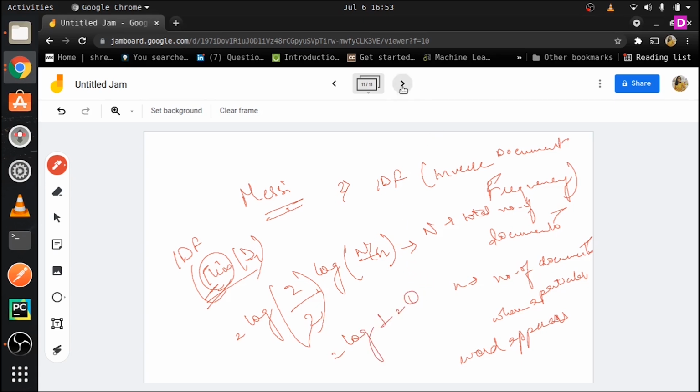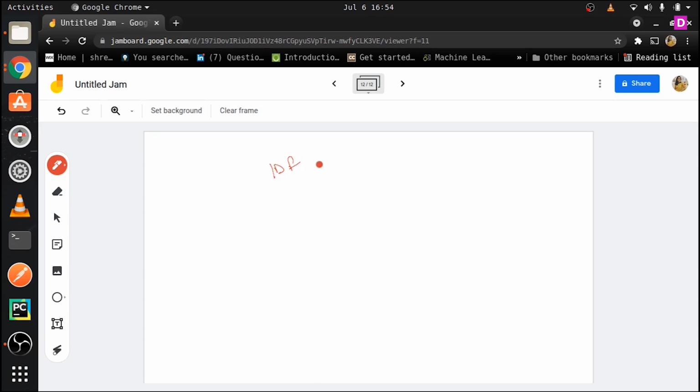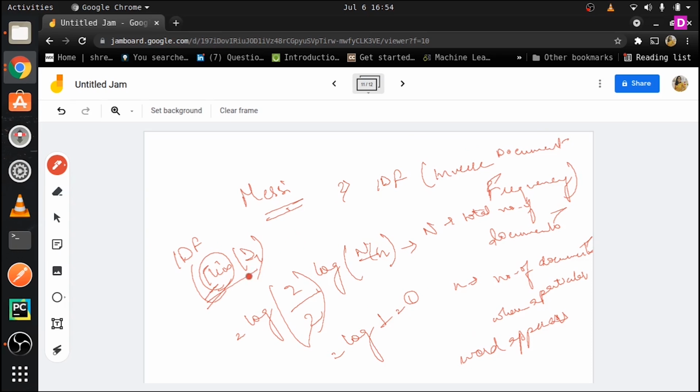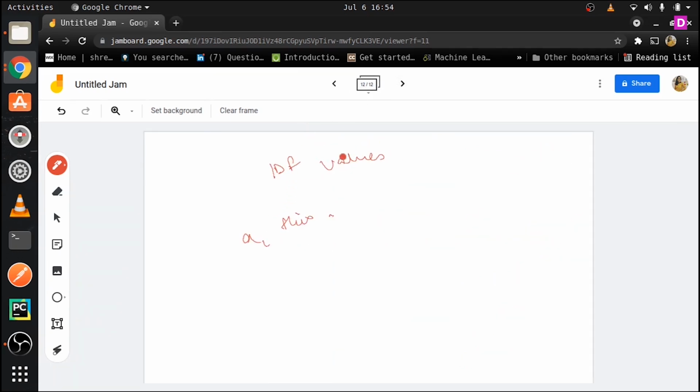So what IDF does is, it values how often a particular word appears across documents. There can be so many different types of words, and some of these words are going to appear in each and every document regardless of the document. So if you do the IDF, all these very common words that appear in every document get removed, and the IDF value comes to 0.